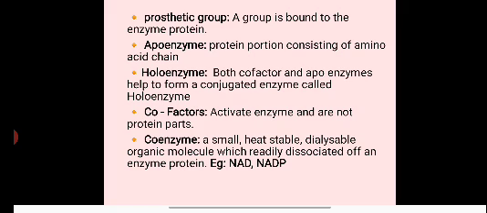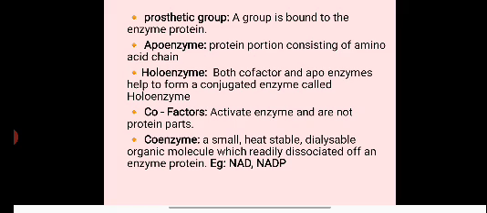Prosthetic group. A group that is bound to the enzyme protein is known as prosthetic group. Apoenzyme. Protein portion consisting of amino acid chain. Holoenzyme.